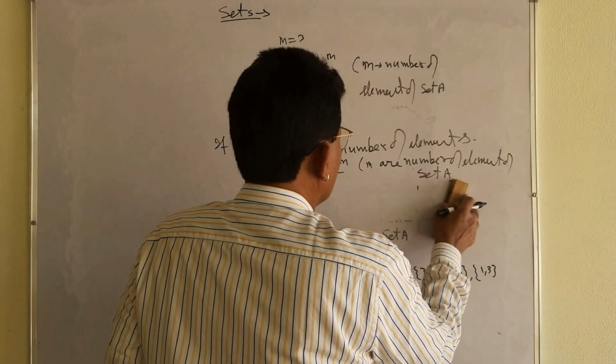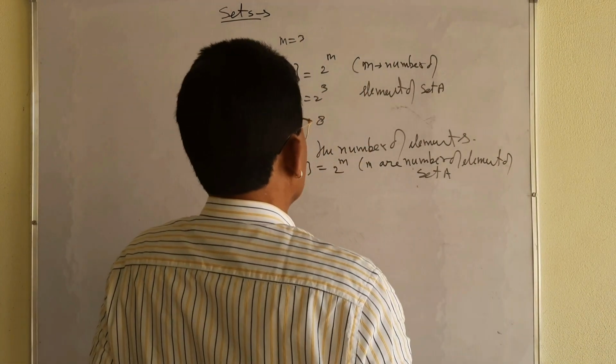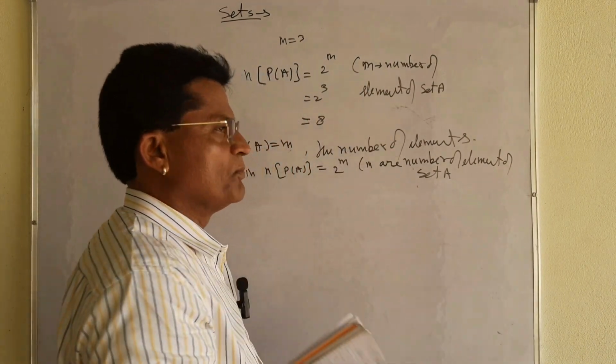I think it will be easy for you to understand the power set. I have just proved it.